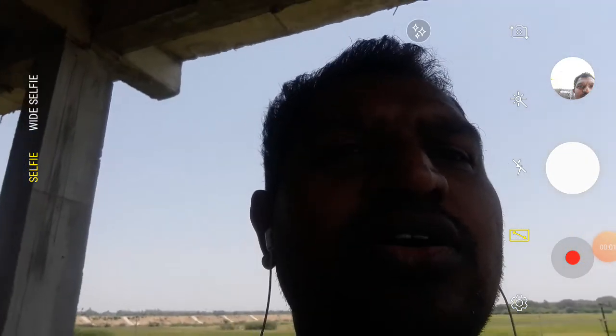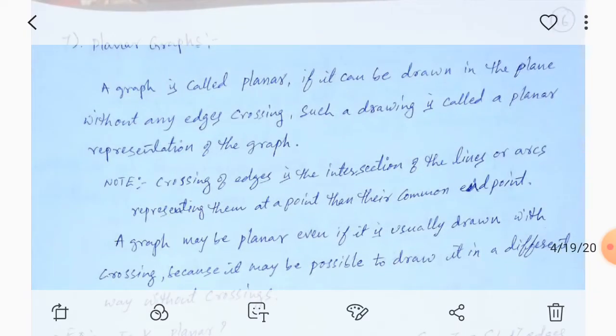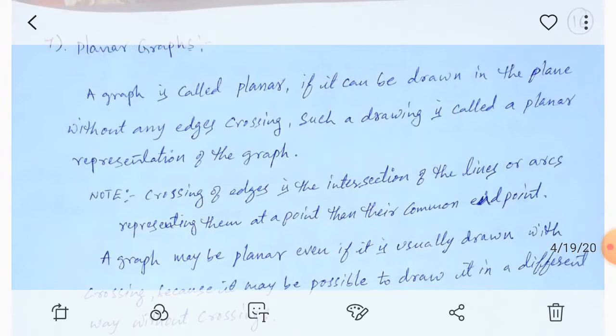Dear students, today we will learn planar graphs. Okay, so today we will see that one. Now this is the definition of the planar graphs.